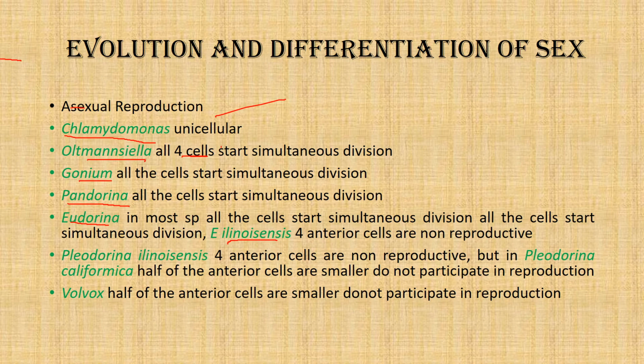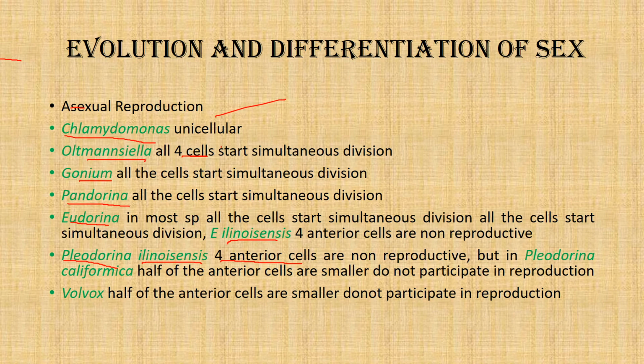Now when we come to Pleodorina, we see that in certain species of Pleodorina, the polarity, so far as reproduction is concerned, is limited to the anterior few cells, which are smaller and non-reproductive, and the rest of the colony is reproductive, just like a few species of Eudorina.